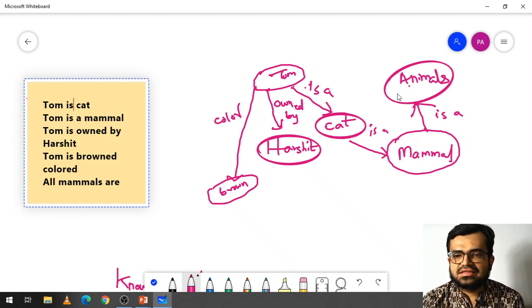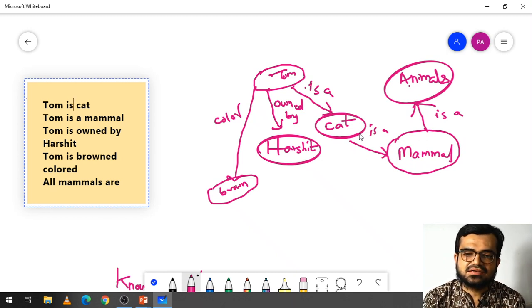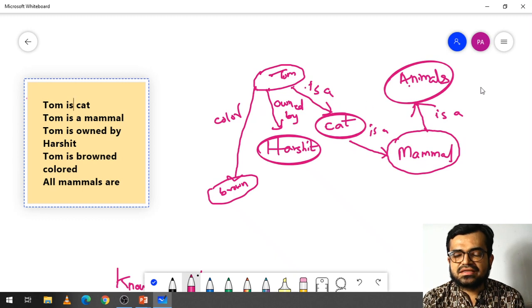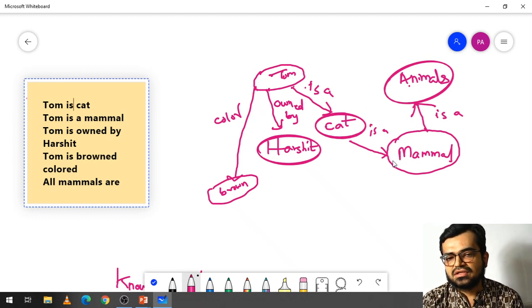That means you can say that animal is a parent class, then mammal is a child of animal, then again cat is a child of this. That means you can find that it's a multi-level inheritance, right? It's multi-level. That means anyhow you are implementing the inheritance concept here. So because of this inheritance, inferencing will be very easy for us, right?